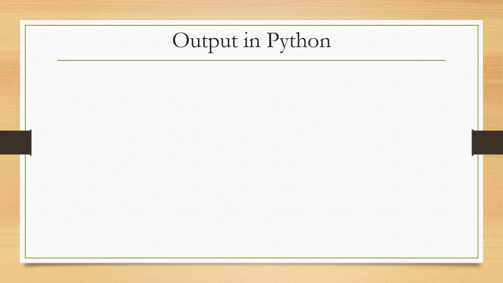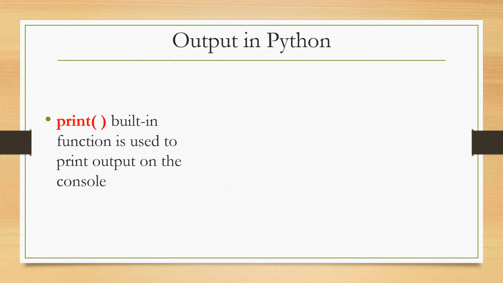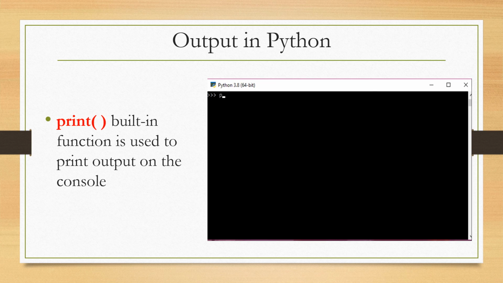For output purposes, the print function is available in Python, which is a built-in function, and it is used to print the output on the console. For example, here I am writing the print function with the message Hello World in double quotes. So as an output I get the Hello World message.